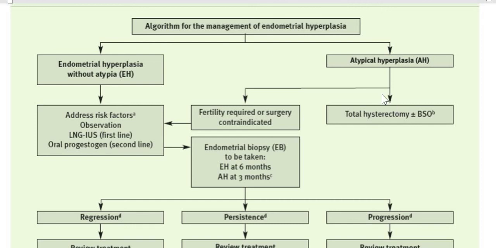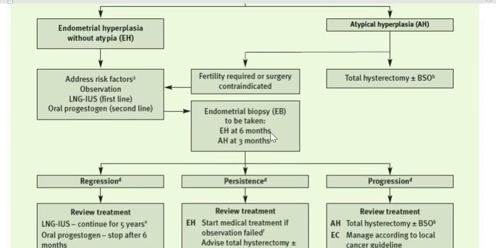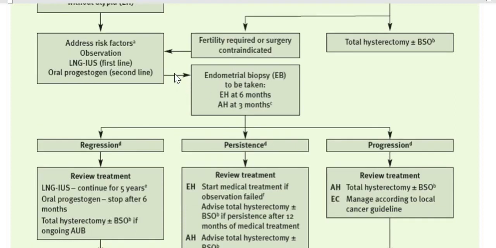If she doesn't want this treatment, or requires fertility, or the surgery is contraindicated because maybe she has some high risk conditions, like an anaesthetic score that is not good and she cannot tolerate the surgery, then we are going to manage her just like a case of endometrial hyperplasia without atypia. Okay, so we will give the same treatment, but then we need to review her at 3 months.